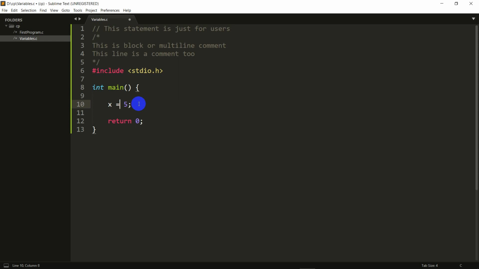But in C, we need to define what type x is, what type of variable it is, and there are different types that we have. The first one is int. int stands for integer. It means that x is an integer. It's never going to take decimal point values. But if we want x to take decimal point values, we can use something like float, which stands for floating point numbers.